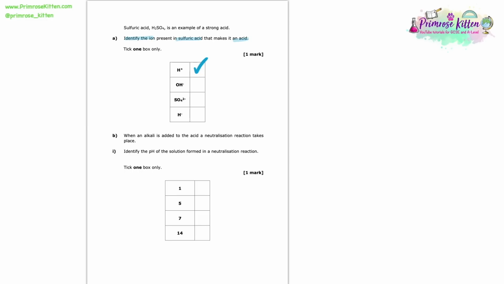So for B, when an alkali is added to the acid, a neutralisation reaction takes place. Here we're asked to identify the pH of the solution formed in a neutralisation reaction. Again this is just another fact that we need to know, that when neutralisation takes place, or if we just have any neutral solution, that solution will have a pH equal to 7.